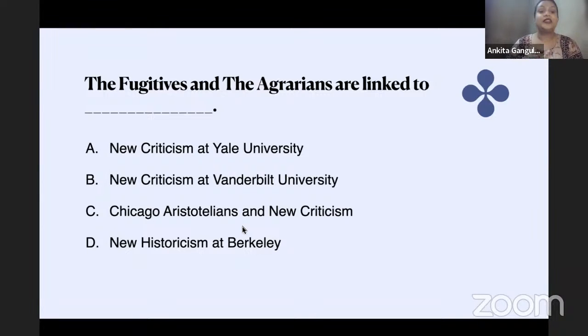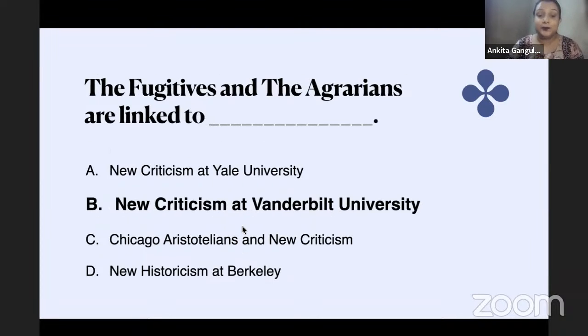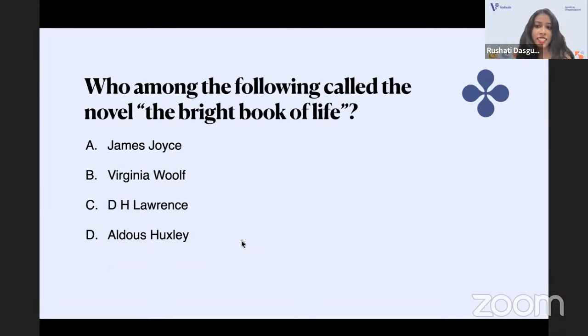Okay, next question. The Fugitives and the Agrarians are linked to what? New Criticism at Yale, New Criticism at Vanderbilt University, Chicago Aristotelians and New Criticism, or New Historicism at Berkeley. So they were associated with New Criticism at Vanderbilt University. Yes, and the Fugitives and the Southern Agrarians are the American New Critics. Vanderbilt is in the South. They are from the American South. They pursue values of the old South before the Civil War. It's in Tennessee. Yeah, Tennessee.